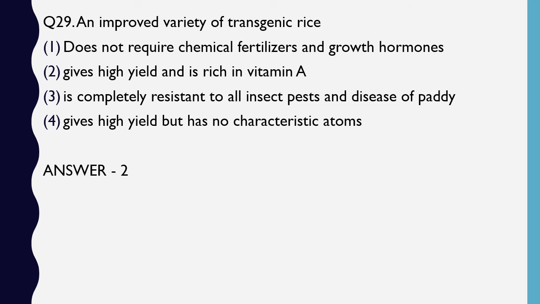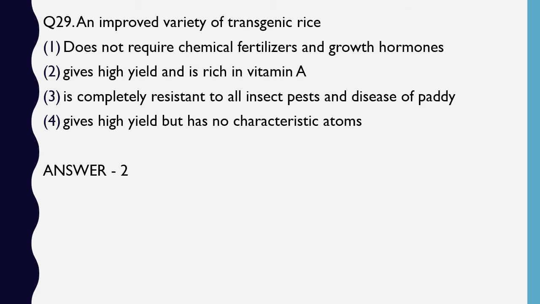Another type of question that is asked on transgenic rice is, in developing countries there is very common occurrence of night blindness. So which of the following would you advise, or which of the following should be adopted by the developing countries so as to solve the problem of night blindness? And in the options, one of the options would be golden rice.